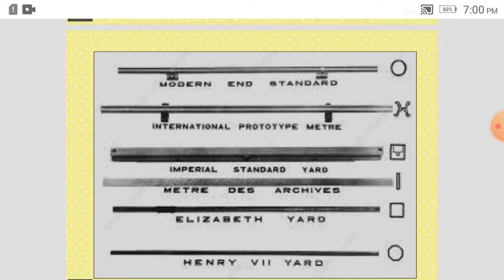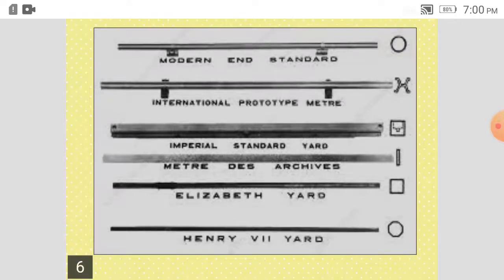But nowadays they are outdated. We are going to see in detail. Then these are some things shown. Round bar is shown where the end standard is given. Then the international prototype meter is there. This is the H shaped cross section.